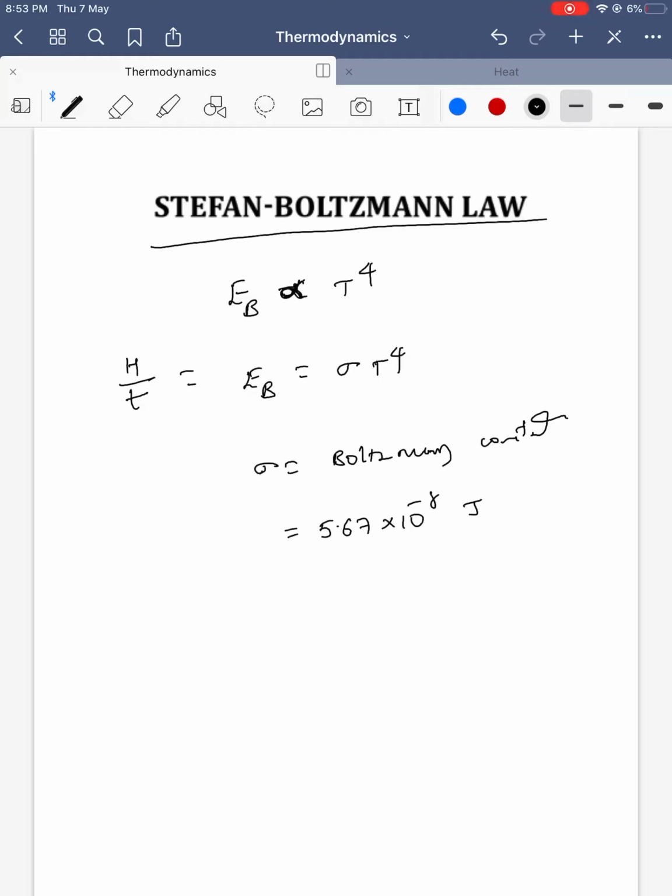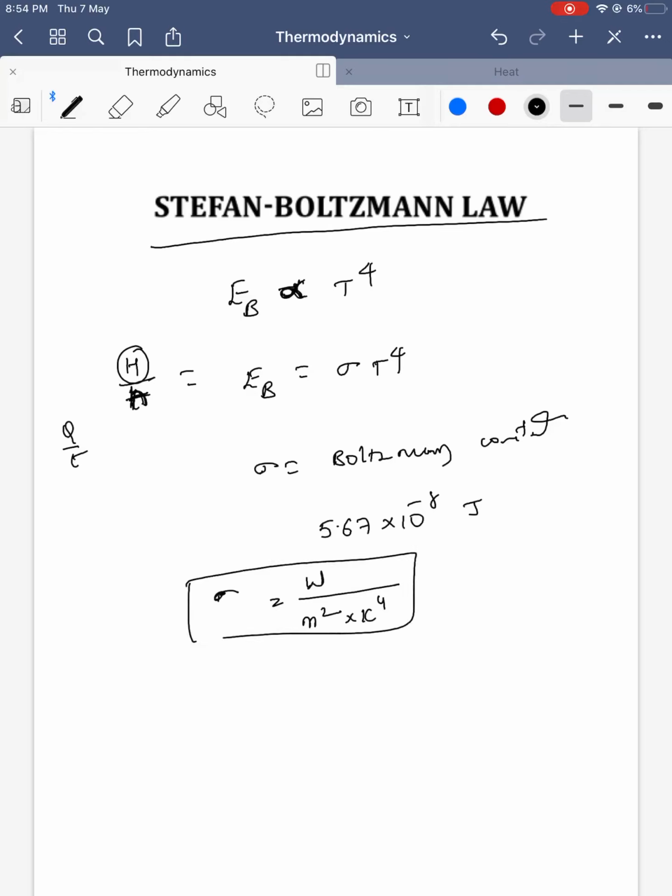I discussed in the previous classes why it is H. Energy Q by t is nothing but H. So H by A, it becomes watt per meter square, and the temperature goes to the other side, Kelvin power 4. This is the unit for sigma. Joules you can write as joule per second, meter square, and Kelvin power 4. This is the value of sigma.